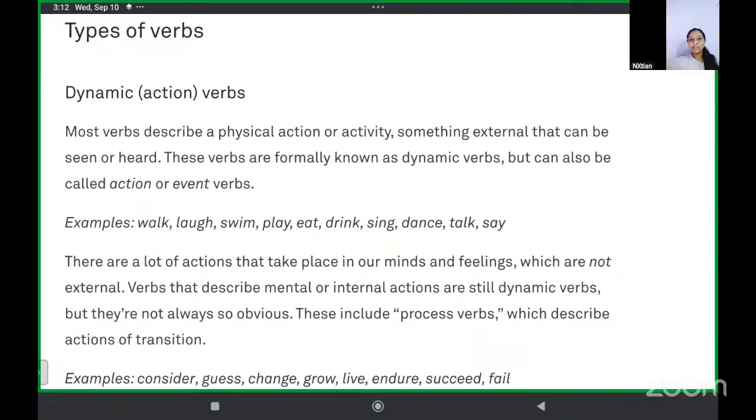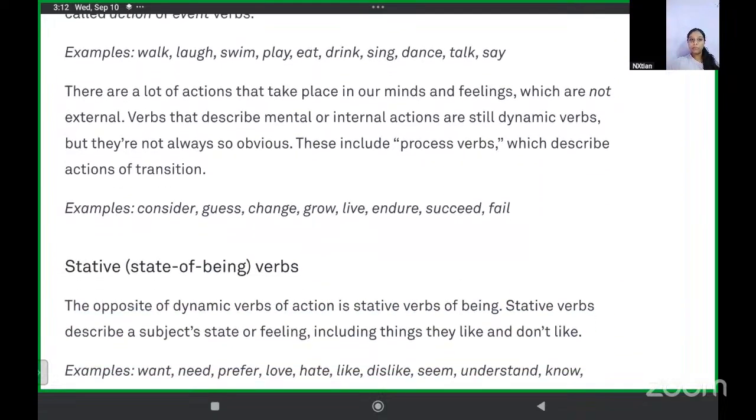Okay, we are not actually walking, we are thinking to take a walk. That thought is also an action verb. The thought of walk is still a dynamic verb, but it is not obvious because I'm not walking, I'm only thinking about it. So you can say that it is a process verb.